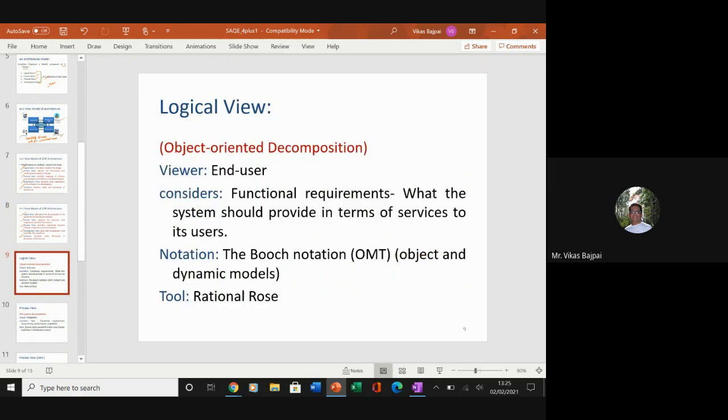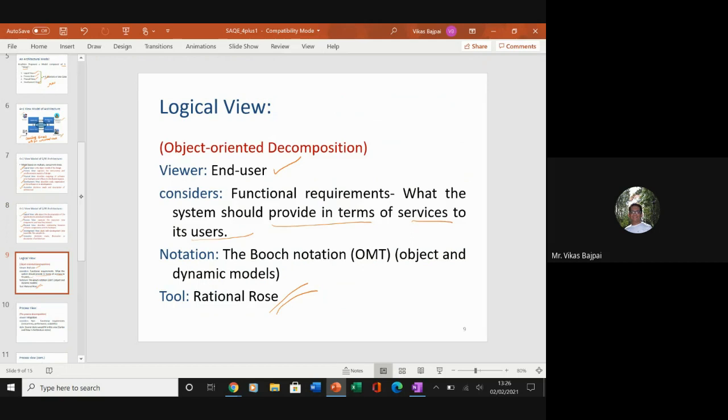So this is a logical view where the viewer is the end user. What it is considering is the functional requirements. That means what the system should provide in terms of services to its users. And if you want, we can have the notation as the Booch notation, which is your OMT. That means object and dynamic models. And we can go ahead with any of these tools, which are like your Rationals. So I can have your class, state, object, sequence, communication diagrams, and so on and so forth.